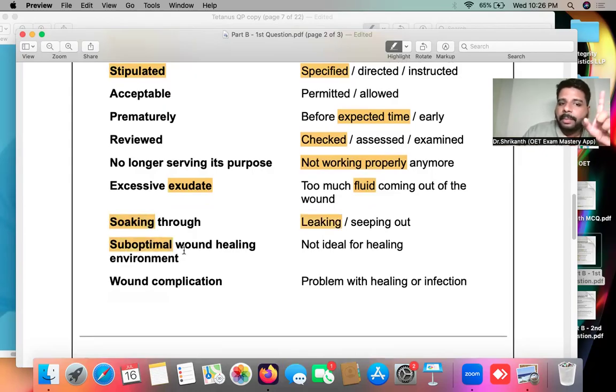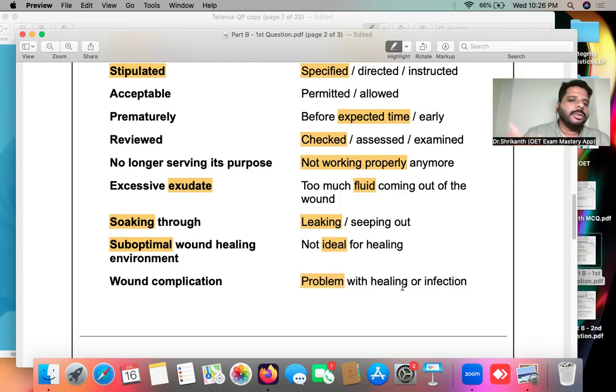Suboptimal. Now you see, suboptimal. If you do not know the meaning of suboptimal, then it is going to be very difficult for you to find the answer. So you must be able to identify. Suboptimal means not ideal. As I told you, it is less than perfect. Sub means less. Wound complication, problem with healing or infection.